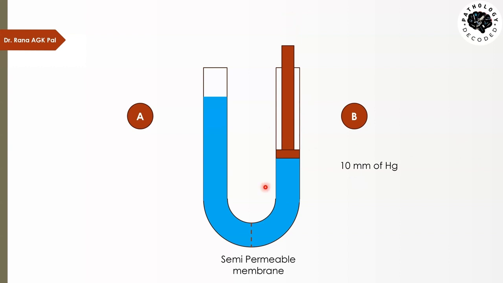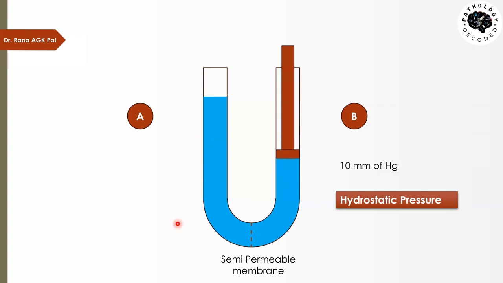What is going to happen? The level of water in limb A will rise, while that in limb B will fall. What I have done is made water move from limb B into limb A by applying some external pressure. This application of external pressure, which makes the water move from B to A, is called hydrostatic pressure.